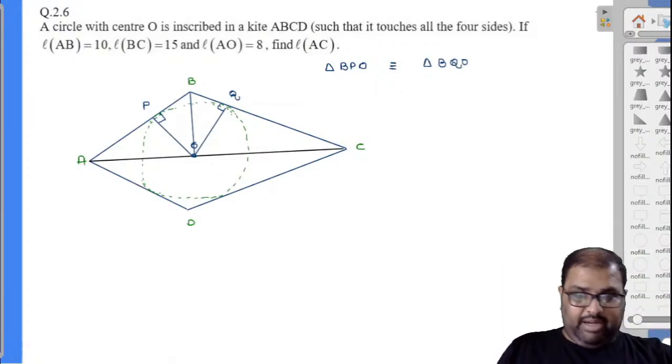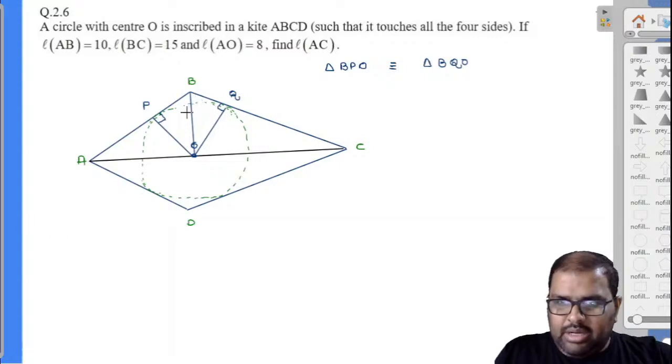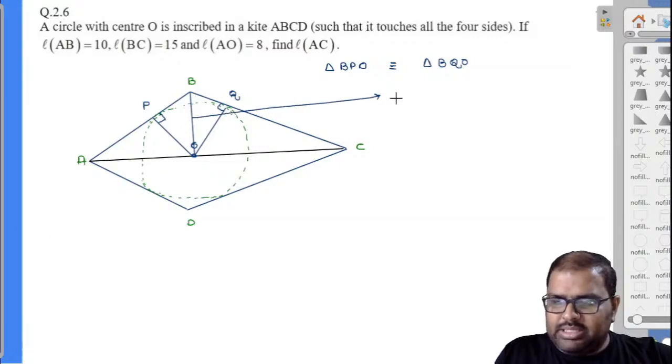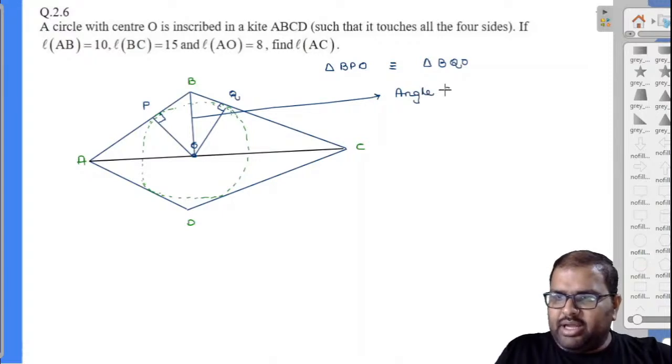By this, I can say one point there. Now, what will be my BO? BO is nothing but called the angle bisector, because the angles will also be the same. If they are congruent triangles, automatically it is an angle bisector, right? Because the angles will also be the same.